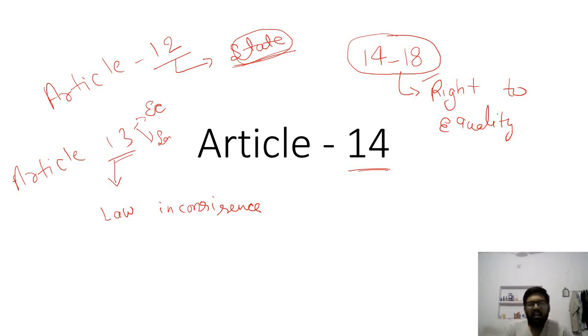It means in all these articles we will see equality.